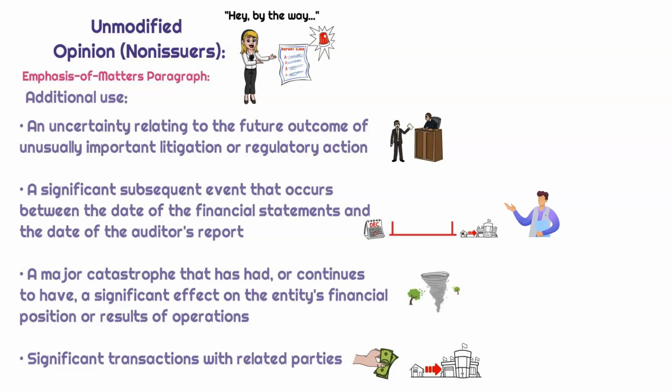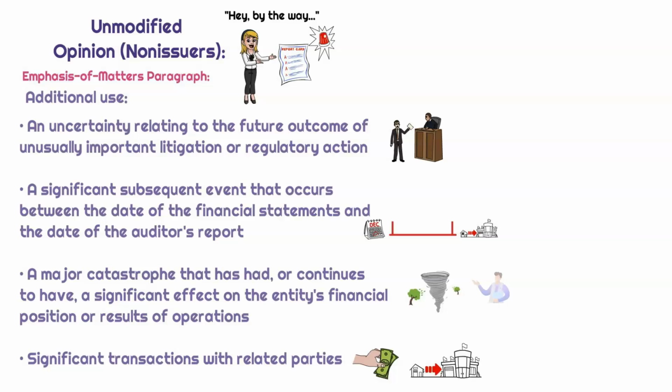And again, it's related to the year-end financial statements. If that event that took place is significant, then it should be emphasized in the emphasis of matter paragraph. Okay, so maybe Galbraith was in the process of acquiring a large or small subsidiary in the current year. And maybe that subsidiary had a major impact to the year-end financial statements, but the transaction didn't settle until the subsequent period. Then that information should be emphasized in the audit report.